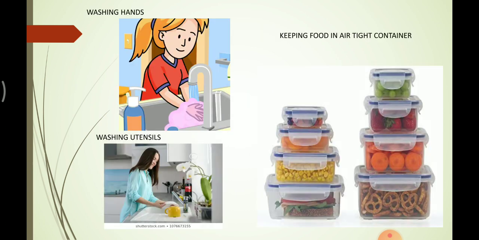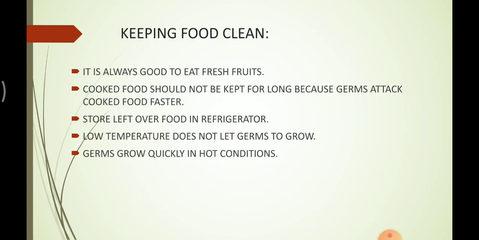Have you understood? See, here are some pictures showing the girl washing her hands before she goes to eat the food. The lady is washing the utensils to cook the food. The third picture shows many airtight containers with different types of food, snacks, vegetables, fruits, pulses, grains, all stored in airtight containers. You must have seen your mother keeping food grains in airtight containers so that they will not get spoiled. Now we should always eat fresh fruits.